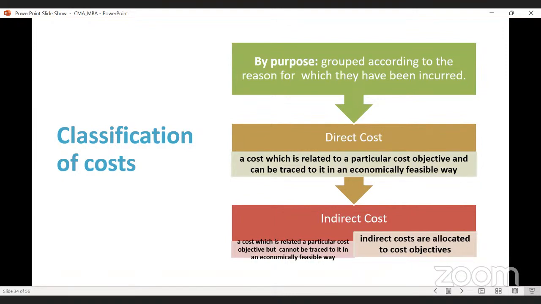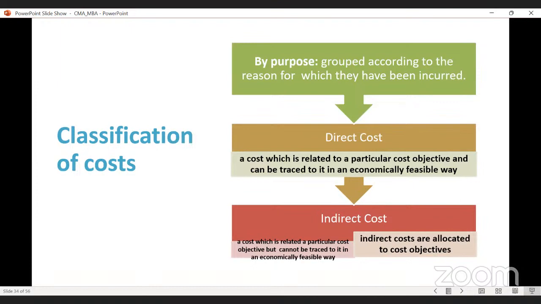In the case of a bakery product, let's say you are making bread. Whenever you are making the bread, you can find out the amount of flour you are using, whether 5 kgs, 10 kgs or 1 quintal. So the cost of your flour, the cost of your edible oil, the cost of the sugar can be easily traced. So these are the direct costs.